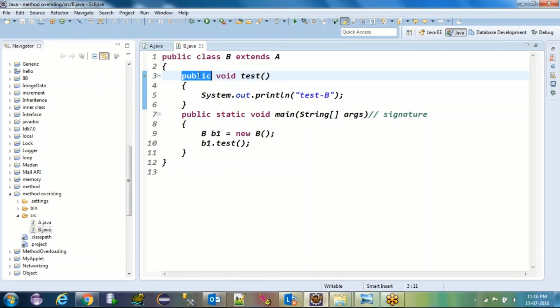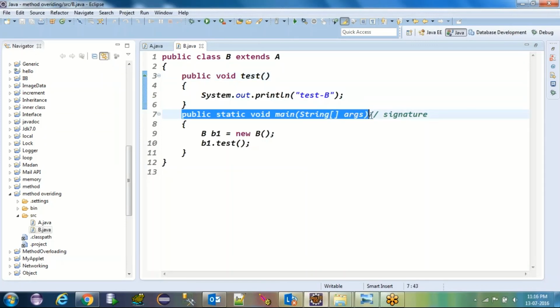If there is public, one argument, or no argument, everything you have to follow. That's what signature means. If someone asks what is the signature of the main method, you have to say the complete thing: public, static, void, main, String array argument. These all parts, including the argument and the return type of any method, are considered as the signature of that method.